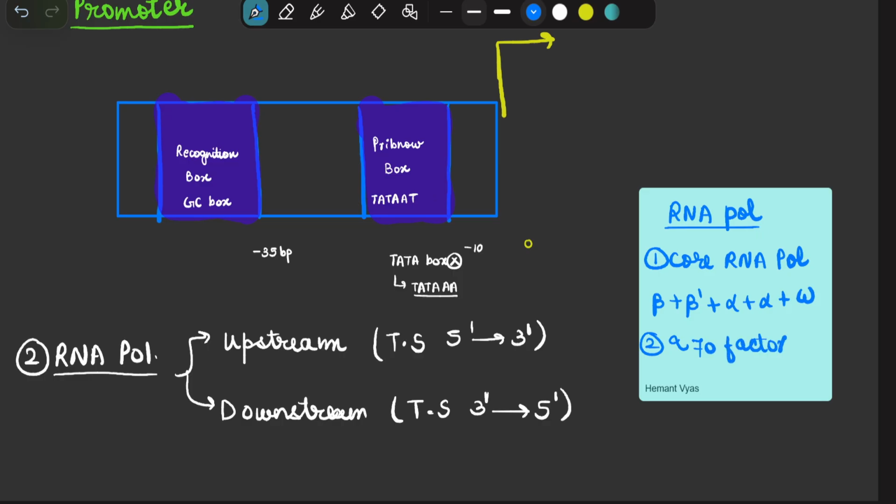So both of them, the core RNA polymerase and the sigma 70 factor together, make the RNA polymerase. So please learn this: one of them is the core RNA polymerase, and the other of them is the sigma 70 factor.